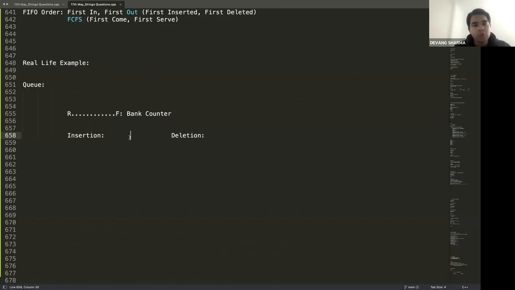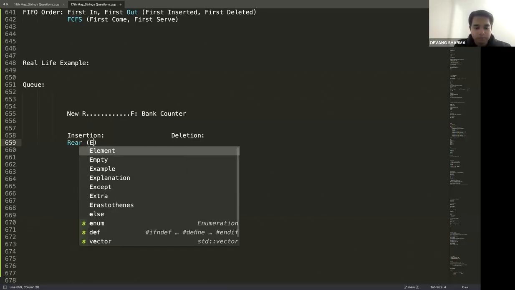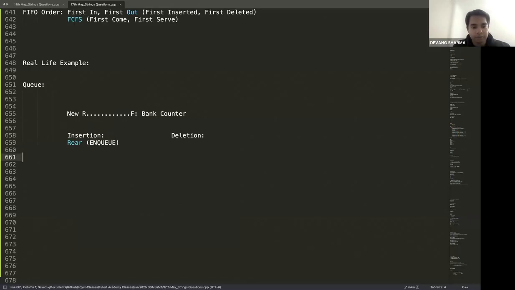Now let's say there's a new person who wants to enter the queue. Where exactly would that new person be placed? Correct. The new person would be entering at the end. That is what we call the insertion operation. Insertion happens at the rear. This operation is called enqueue. Okay.